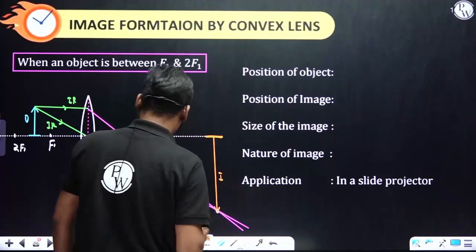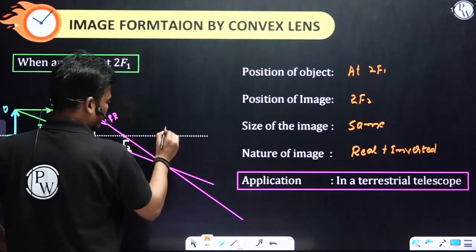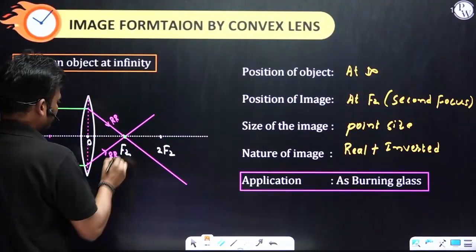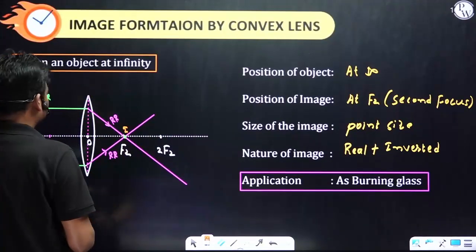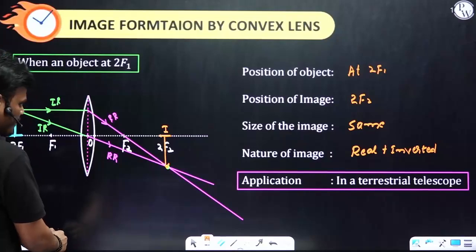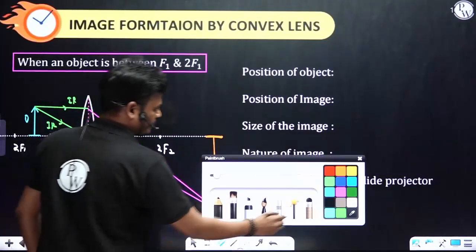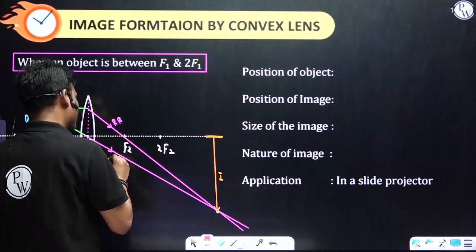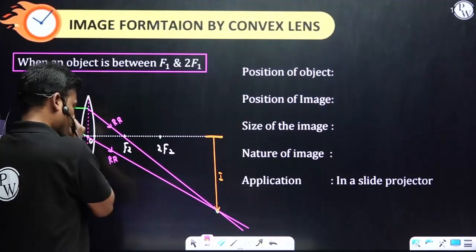This is the image. These are the refracted rays.